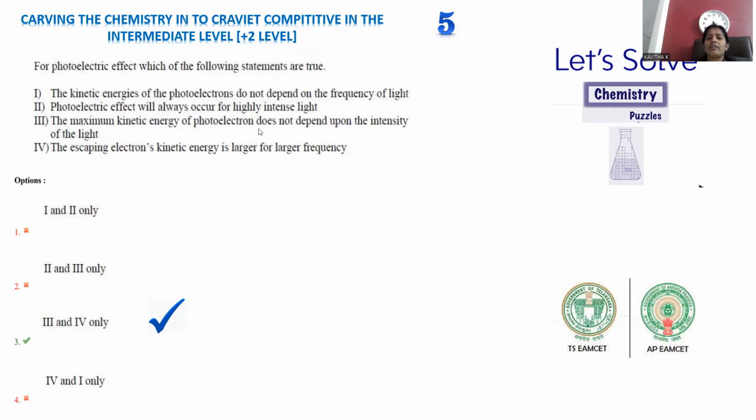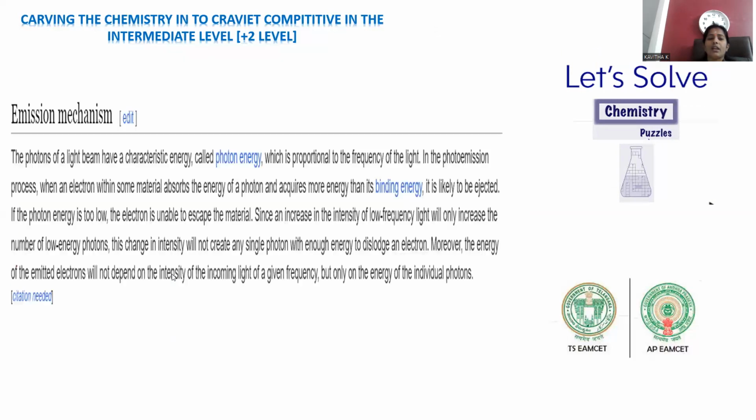The photoelectric effect will always occur for highly intense light. Right. So in the emission mechanism, whether highly intense light is required or not, we have to screen out. Photons of a light beam have a characteristic energy called photon energy. The photon energy is proportional to the frequency of light. Just now we said so. As the frequency of light increases, kinetic energy also increases. In the photoemission process, the electron in a material absorbs the photon energy and acquires more energy than the binding energy.